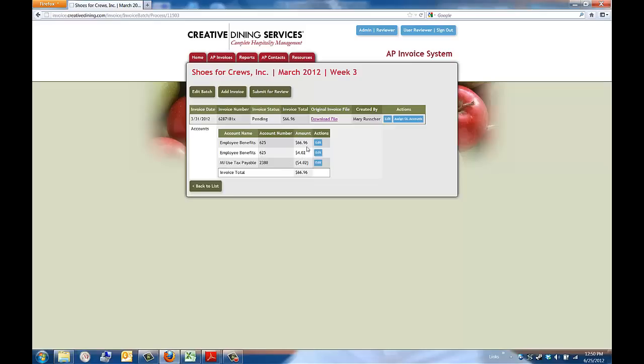So we have the $4.02 going to 625. Then we want to enter the use tax amount as a negative number and enter it into our use tax payable account. For Michigan, the account is 2380. Let's try doing this from the beginning.